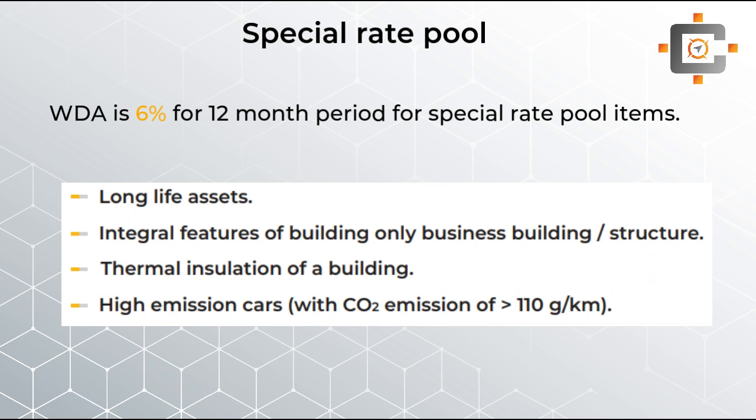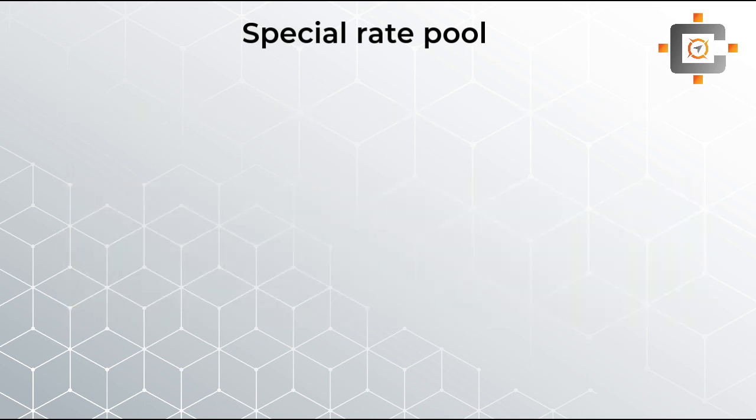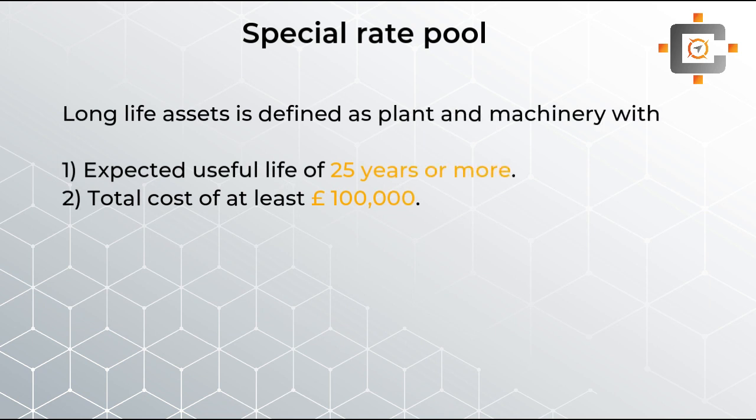Now students, AIA is available to special rate pool items, but except the high emission car, you can see over here. Cars cannot have the annual investment allowance. Now you can see, students, over here that the long life assets are included in the special rate pool item. But students, we don't know what this long life asset is. It's a simple plant and machinery with expected useful life of 25 years or more and having a cost of more than 1 lakh pound or 100,000 pound, you can say. If the above conditions do not get fulfilled, then it will simply go to the main pool item, because then you cannot consider that asset as a long life asset.